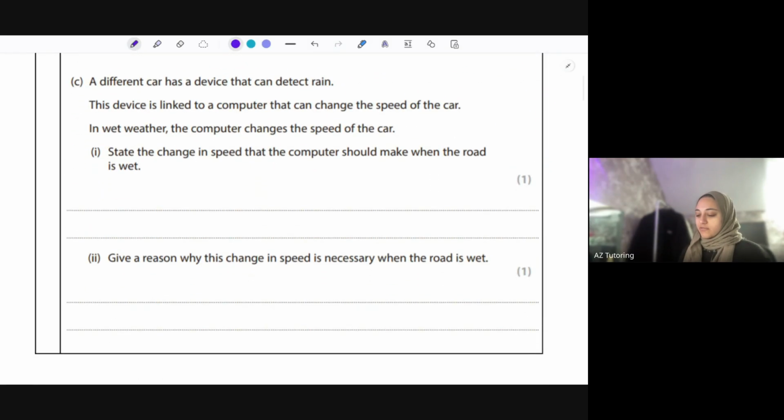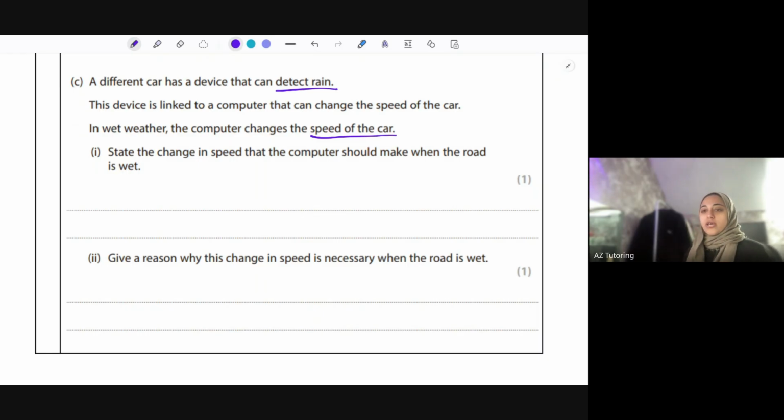Okay, a different car has a device that could detect rain. Again, that's in quite a lot of new cars. If it starts raining, the wipers go by itself. The device is linked to a computer that can change the speed of the car. In wet weather, the computer changes the speed of the car. State the change in speed that the computer should make when the road is wet.